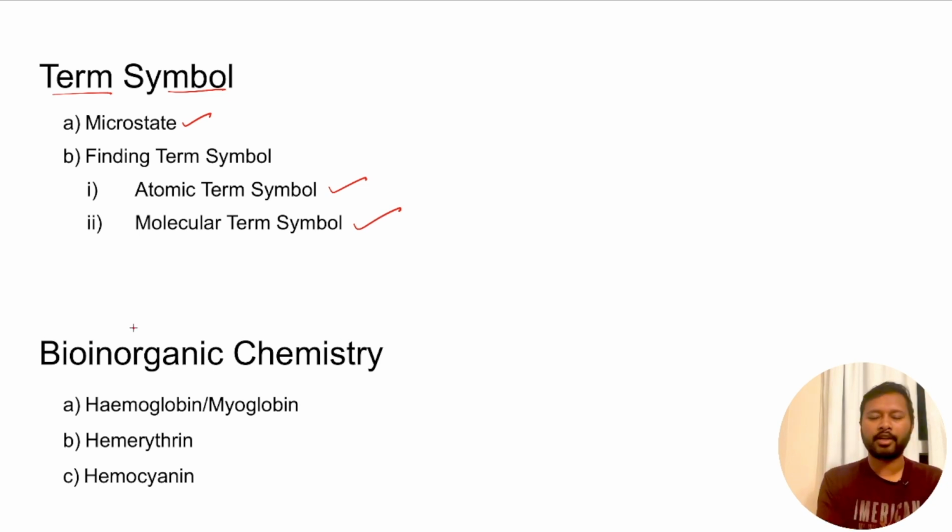Then comes your bioinorganic chemistry. Again, this is one of the topics which is big, which is huge. And as I said, the ratio of effort to weightage in the exam is not balanced here. You have to give a lot of effort to this topic, but the weightage of this topic is not that much. But what I have figured out in the previous few exams is that CSIR has now started increasing the weightage of bioinorganic topics.